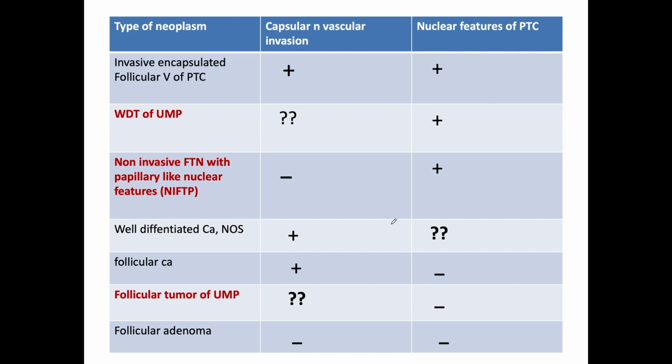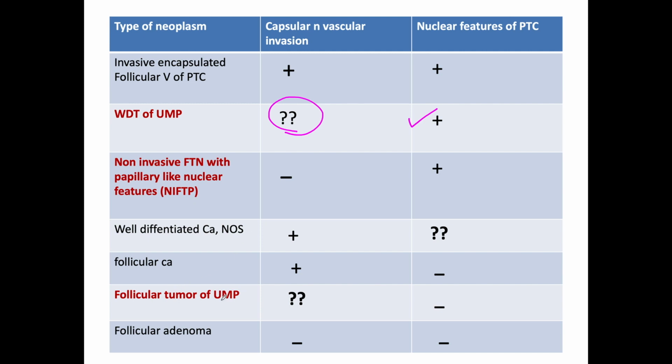As I said, two important features are important for the categorization of these tumors. In well differentiated tumor of uncertain malignant potential, as the name suggests, it is of uncertain malignant potential, so the capsular and vascular invasion will be questionable here, and nuclear features of PTC will be present. Then comes the follicular tumor of uncertain malignant potential.